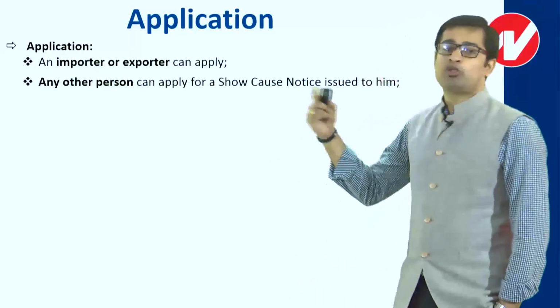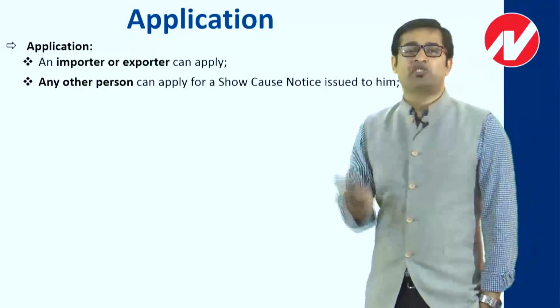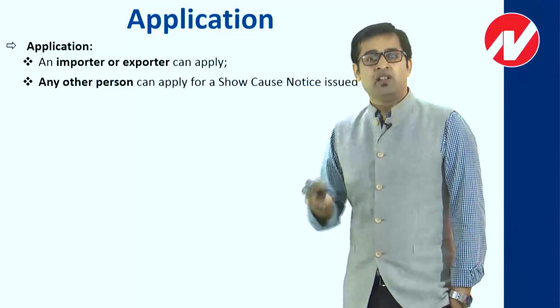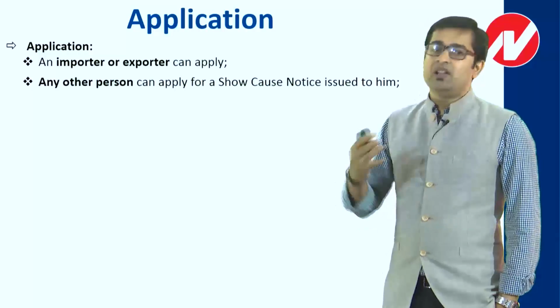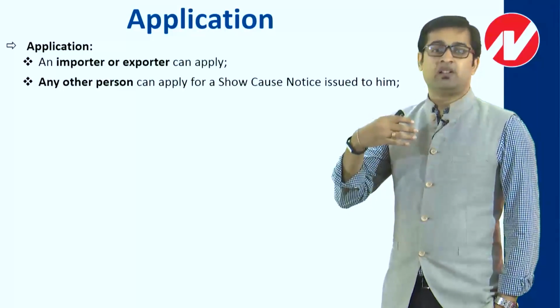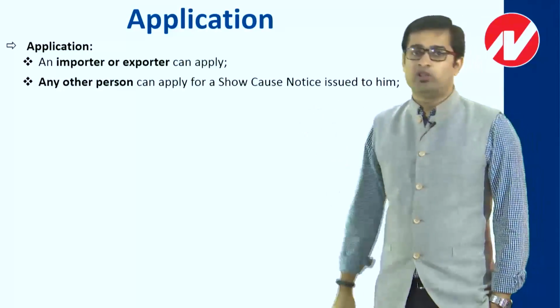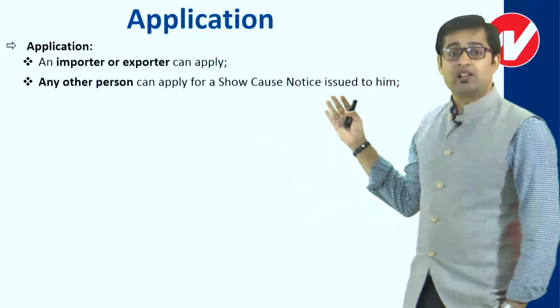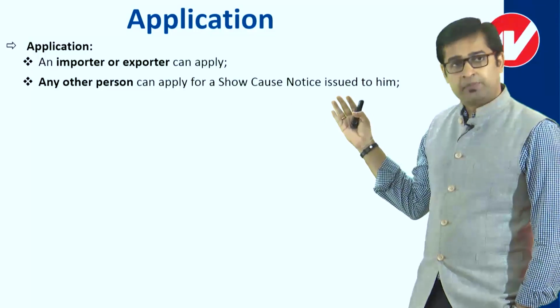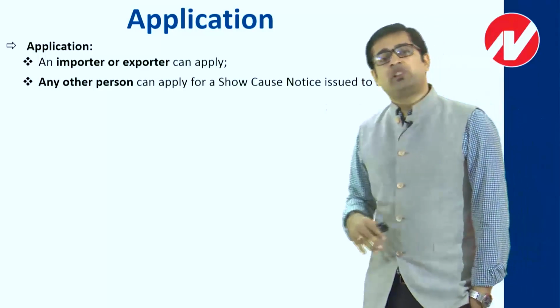It says obviously an importer and exporter can apply to the settlement commission, which is logical because they have done a tax evasion, and obviously they are liable to pay that tax, interest, obviously penalty, and if it's a big thing, then probably again it's prosecution, subject to offenses and all that. But when I say any other person, it has been very clearly drafted that any other person can apply for a show cause notice issued to him.